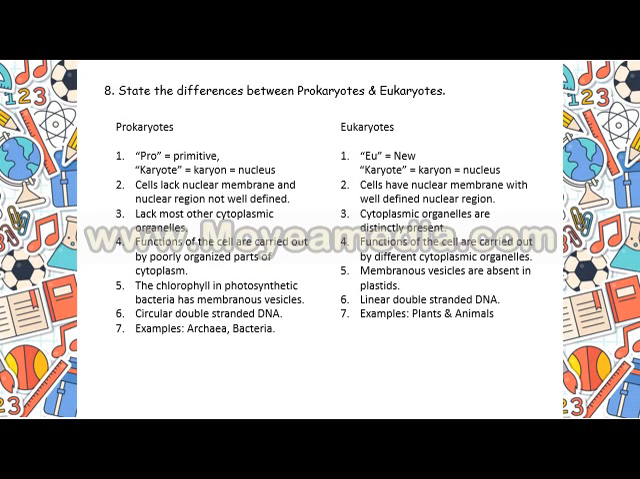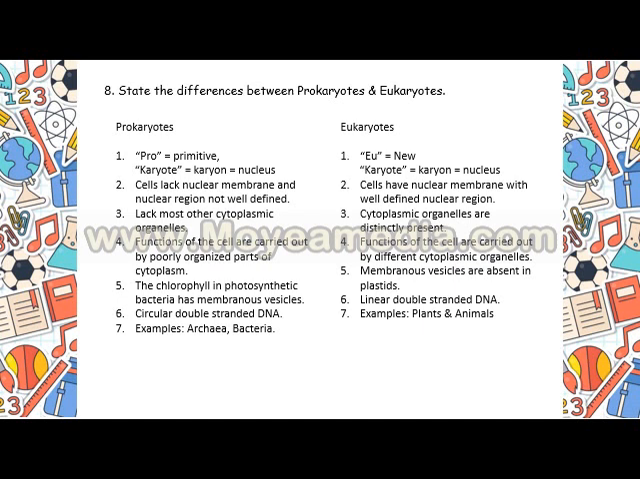Now we are coming to the differences between prokaryotes and eukaryotes. Pro means primitive and eu means new, karyon means nucleus in both cases. In case of prokaryotes, cells lack a nuclear membrane. The nuclear region is not well defined, but eukaryotic cells have a nuclear membrane and the nuclear region is very much defined. In prokaryotes, cells lack most of the cytoplasmic organelles. Cytoplasmic organelles are distinctly present in eukaryotes. In prokaryotes, functions of the cells are carried out by poorly organized parts of the cytoplasm. Still the functions are carried out, but they are not at all well organized.